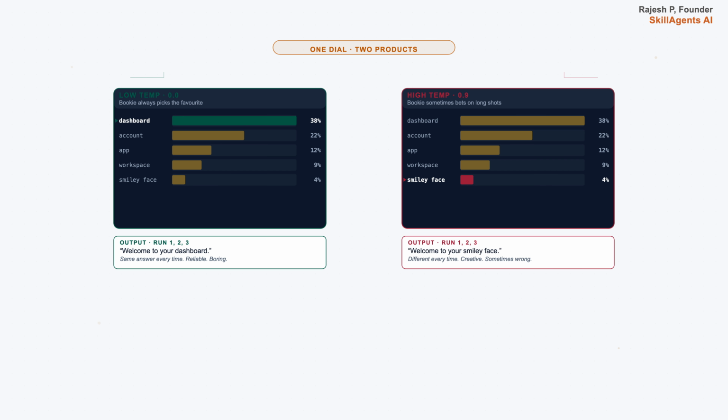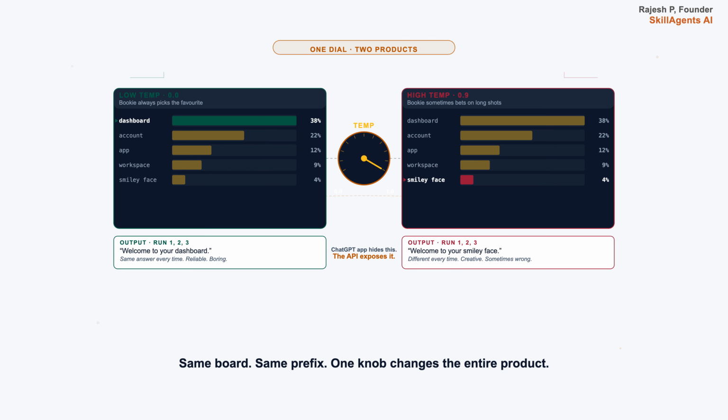When Raj wants reliable extracted data, like pulling sentiment out of a feedback message, he turns temperature down to zero. When he wants brainstorm copy for a feature launch, he turns it up. One dial, two completely different products. The ChatGPT app hides this dial, the API exposes it. That alone is a reason to call the API directly.